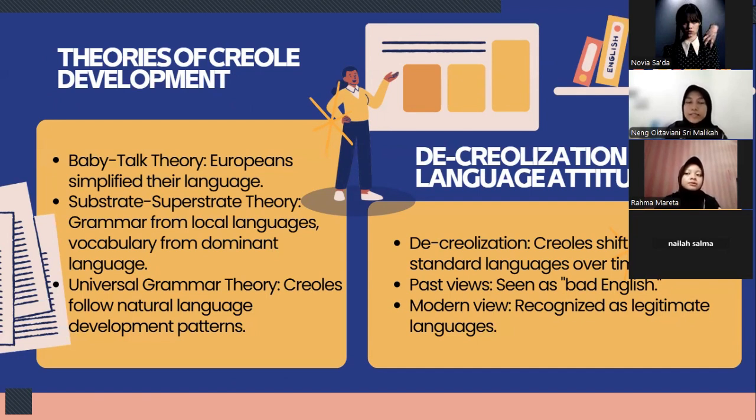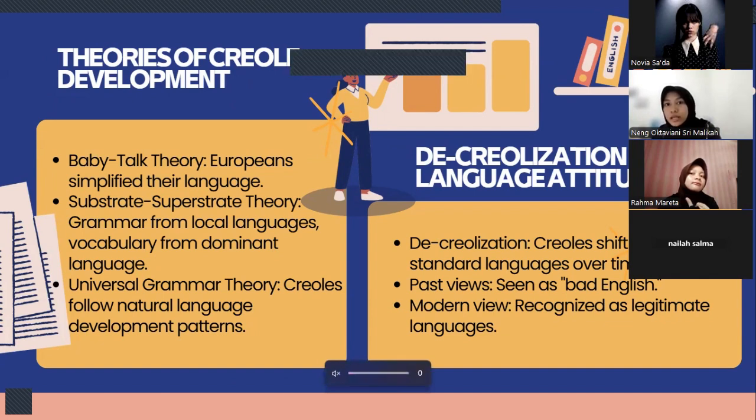The superstrate theory suggests that creoles borrow grammar from local languages, the substrate, and vocabulary from colonial languages, the superstrate. Another is universal grammar theory, which argues that all human languages, including Creoles, develop based on innate rules in the human brain. And the last is decreolization and language attitudes.